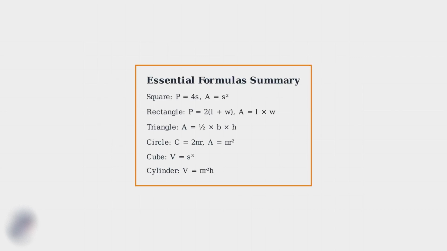A cylinder is essentially a circle extended upward through space. The volume of a cylinder is pi times radius squared times height. This formula combines the area of the circular base with the height, showing how we stack circular layers to build the 3-dimensional volume. These essential formulas form the foundation for solving measurement problems. Notice how they all connect to the fundamental properties of their shapes: the number of sides, the dimensions, and the geometric relationships that define each figure.